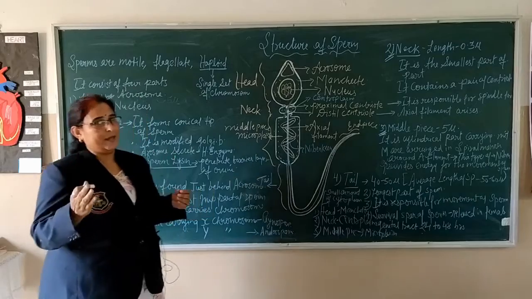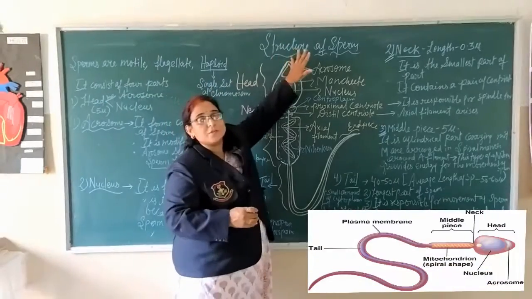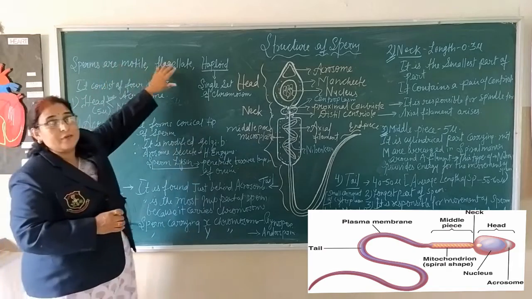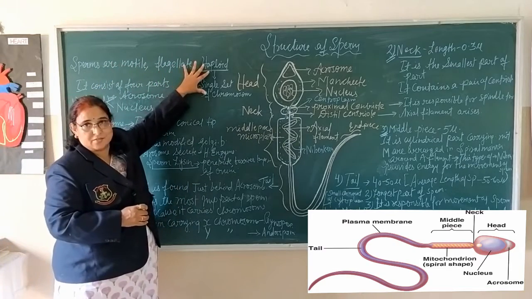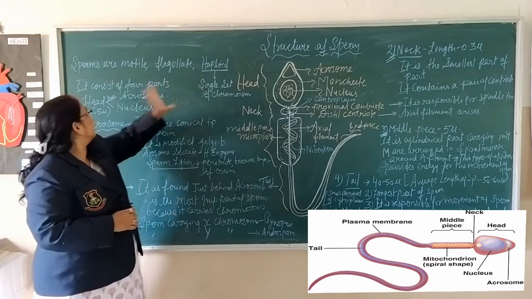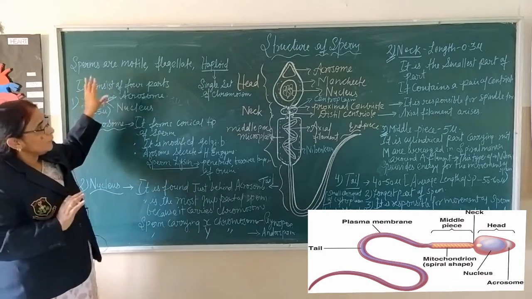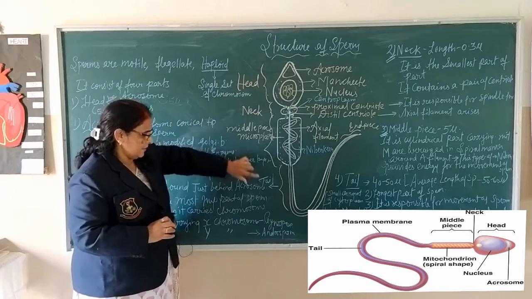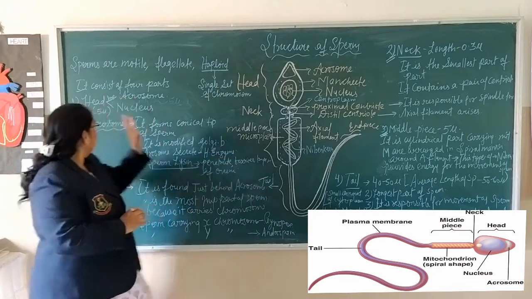Today I am going to explain the structure of sperm. Sperms are motile, flagellate and haploid structures. Haploid means single set of chromosomes. It consists of 4 parts: head, neck, middle piece and tail.